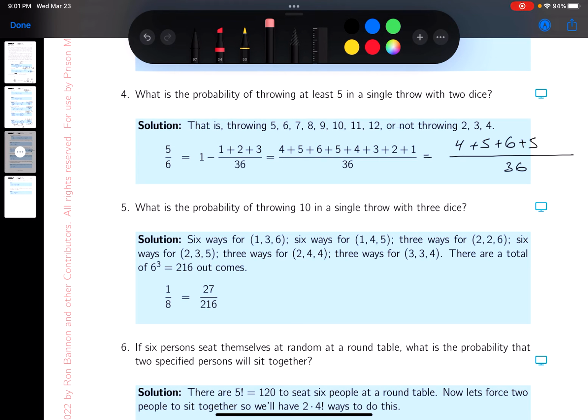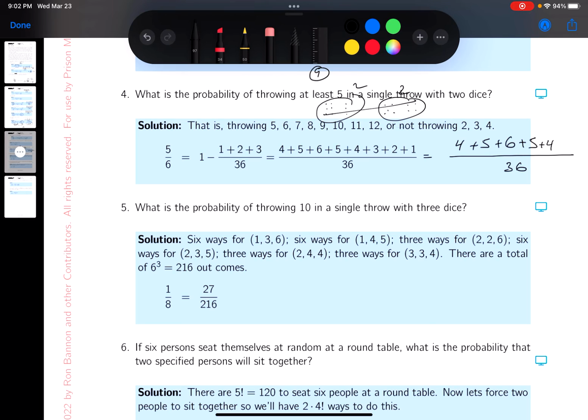Let's see. We just did 8. Now we're going to do 9, right? How could you get a 9? You couldn't do it with a 1. Well, let's start with the 6 first. You would need 6 and 3, right? There's 2 ways of doing that. Let's do the 5 and a 4. There's 2 ways of doing that. 5, 4, or 4, 5. There's only 4 ways now. I'll write that down.